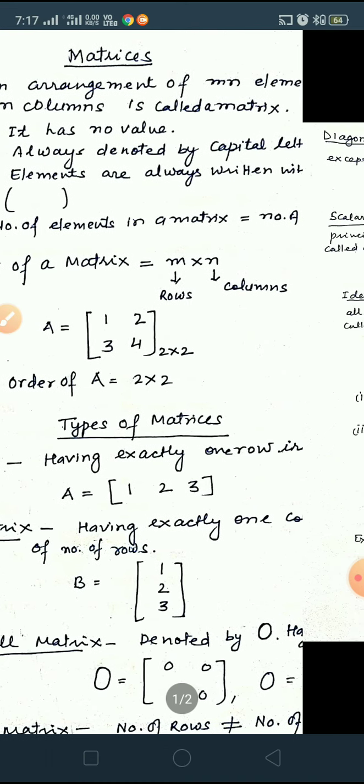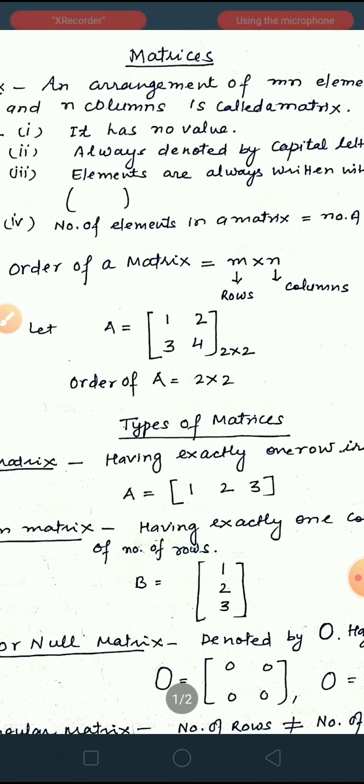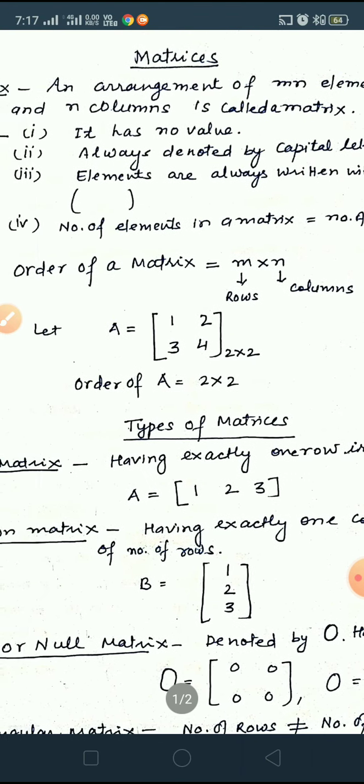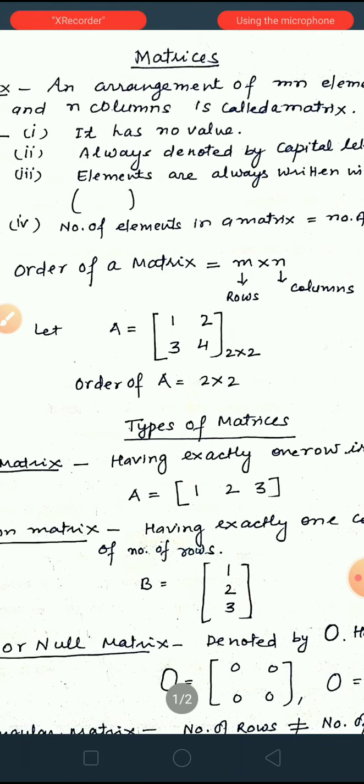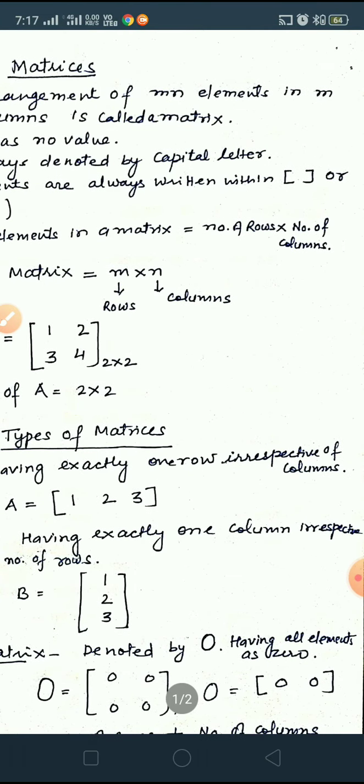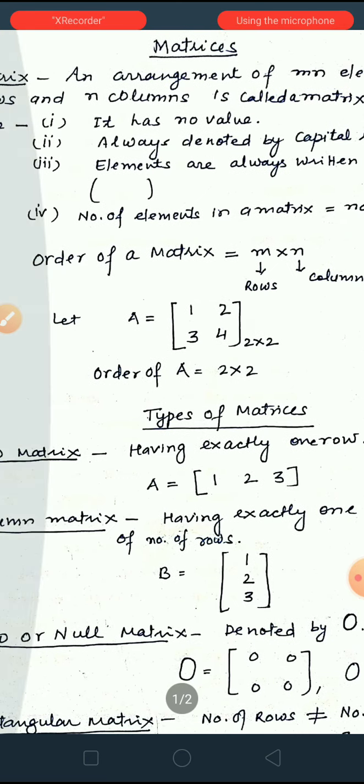It is always denoted by capital letter, so don't use small letter to denote it. And third thing is elements are always written within this square bracket. This is globally accepted, so don't use any other bracket to express elements of matrix. Got the point?